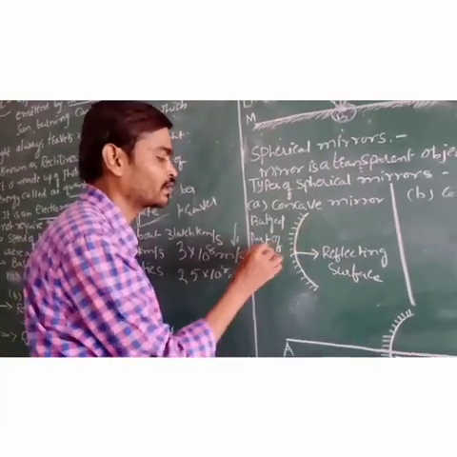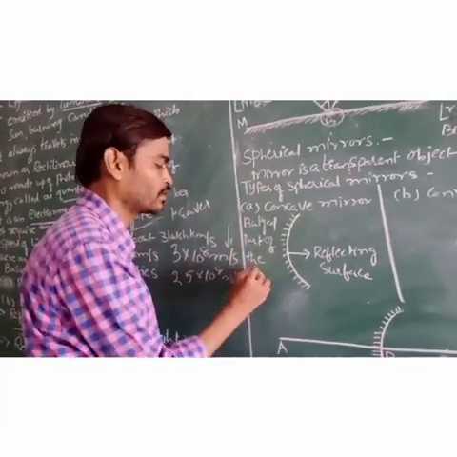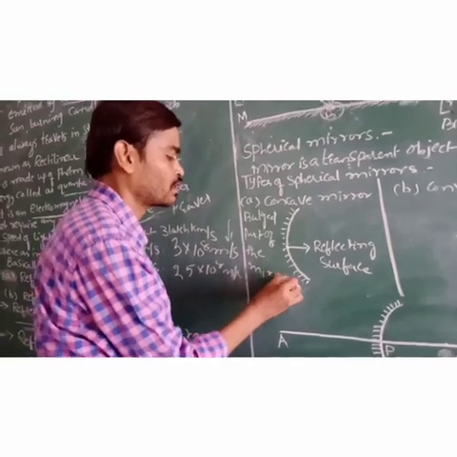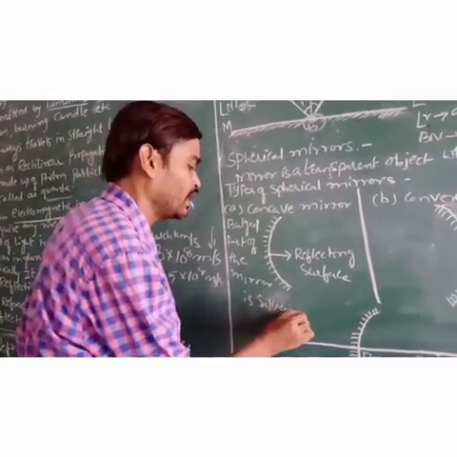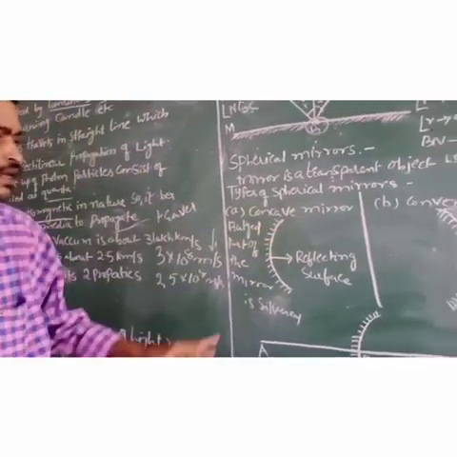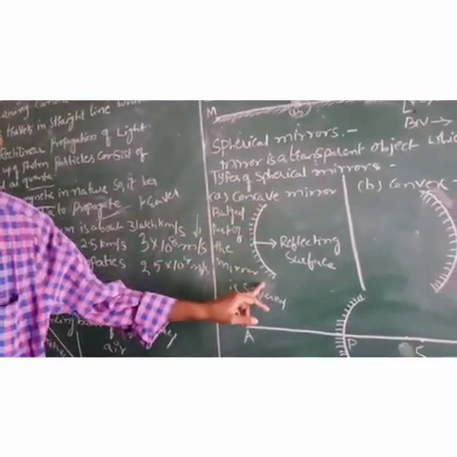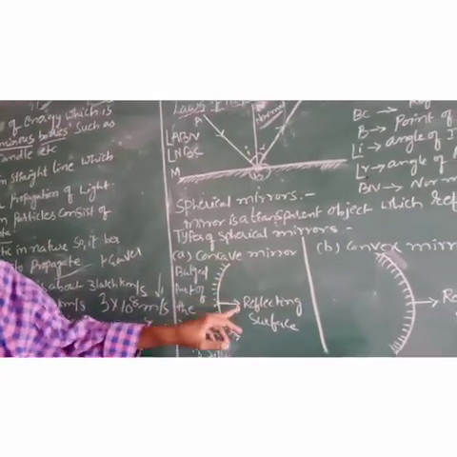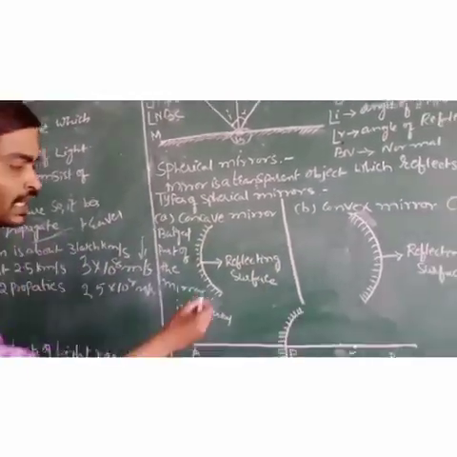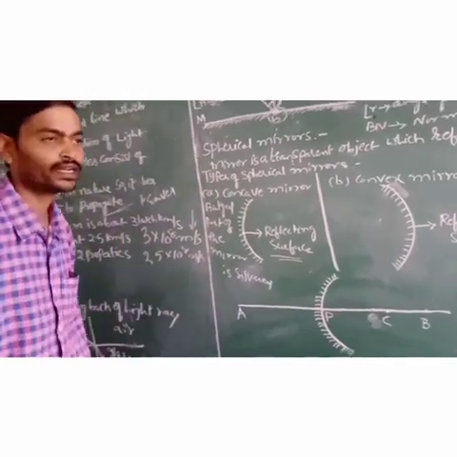In a concave mirror the bulged part is silvered, and the curved part is the reflecting surface. Here I denoted that this is the reflecting surface.